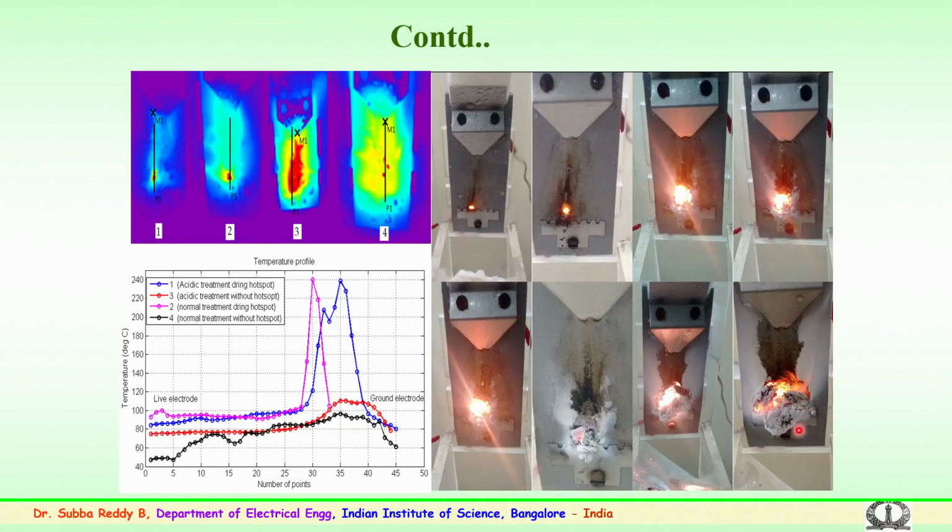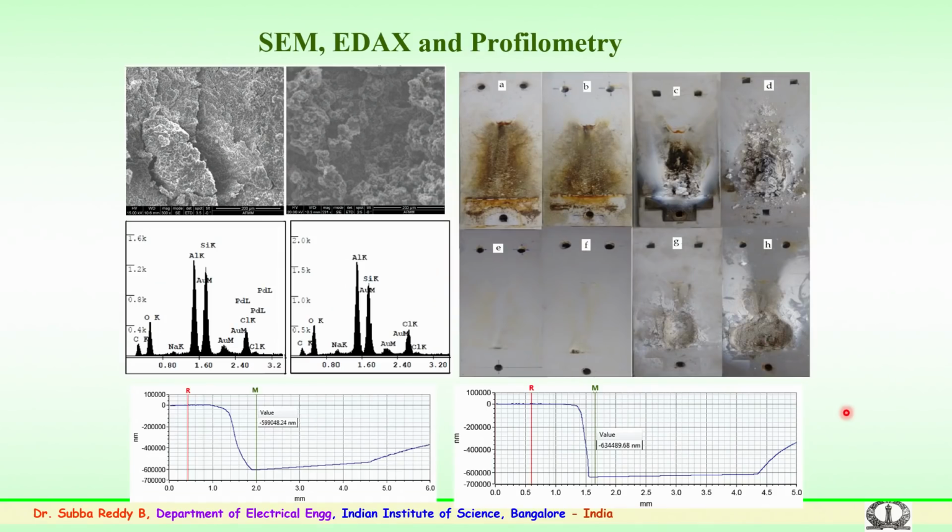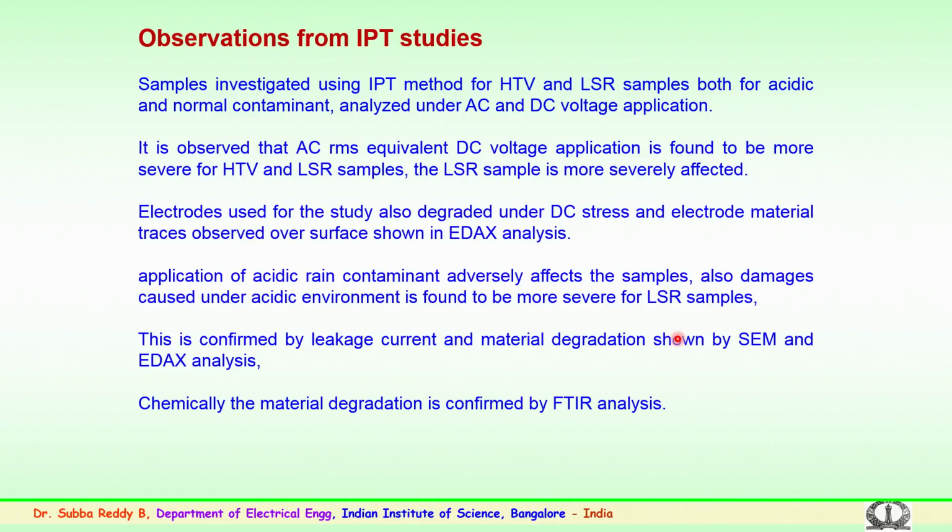This type of phenomenon was noticed, wherein a lot of erosion and puncture of the samples was observed. Further, surface morphological studies have been conducted using scanning electron microscopy, EDAX and a profilometer to measure the depth of the damage, wherein we could measure to what depth the damage has happened. Some of these are very important in interpreting the experimentations conducted in the laboratory.